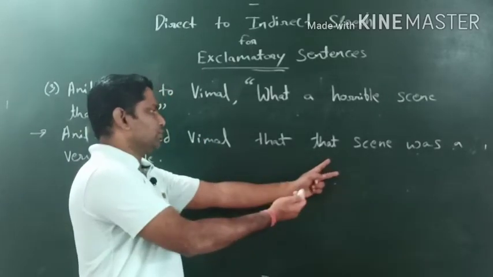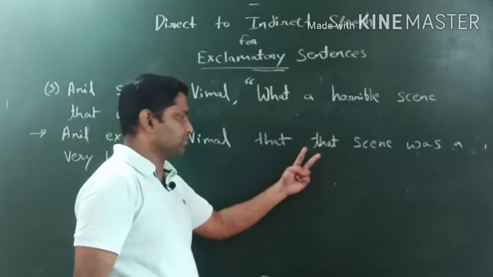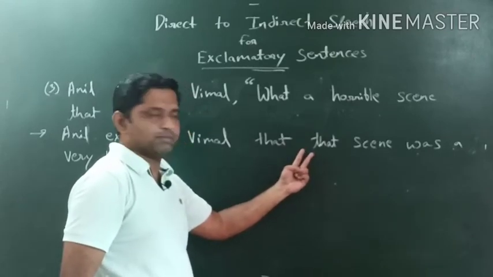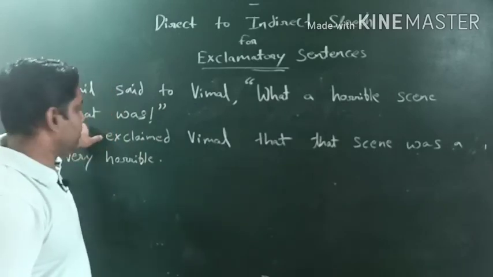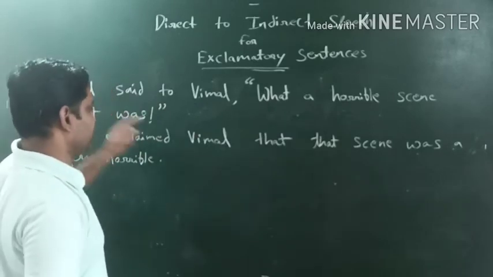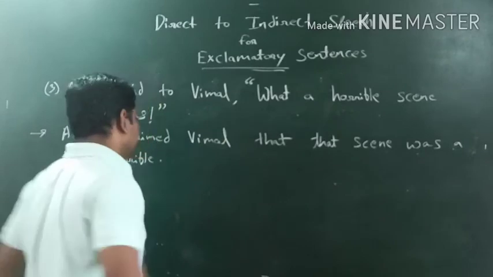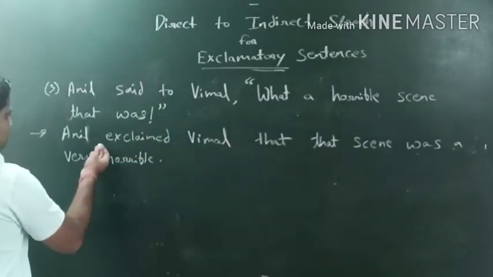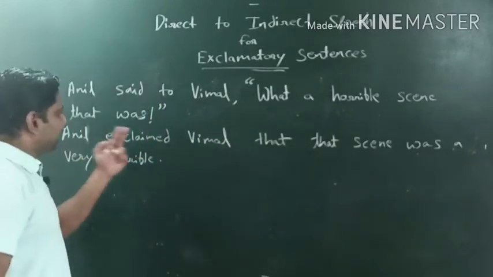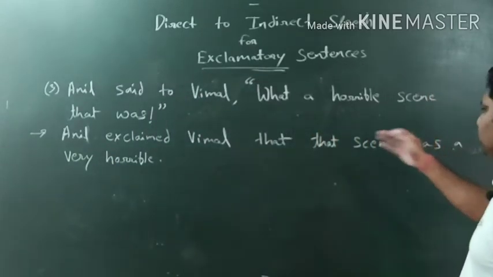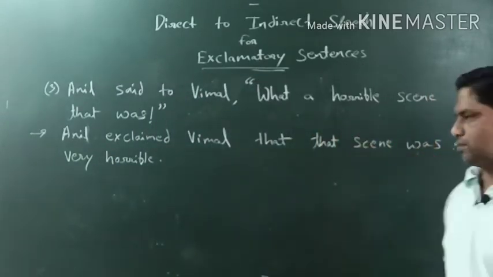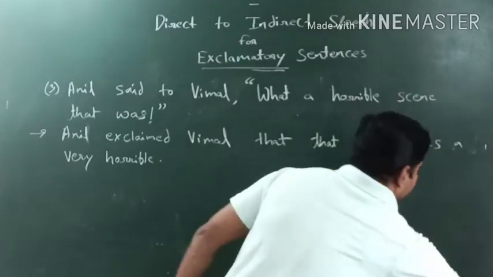Earlier I told you that two that's won't come in a single sentence, but here the subject is already given as that, so we have to write that here. Okay, let's check out another one. Hope you have understood, right? Anil exclaimed Vimal that scene was a very horrible.